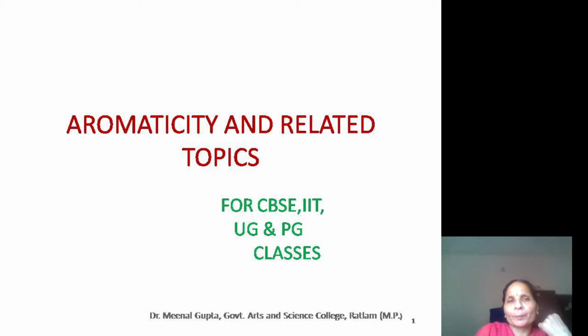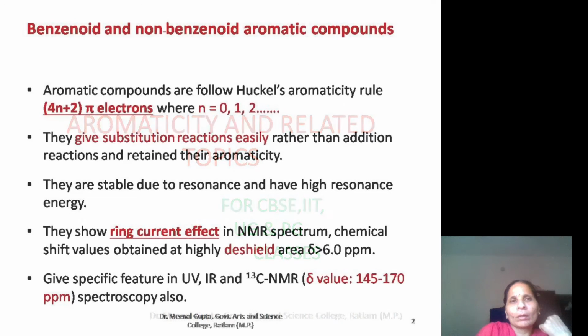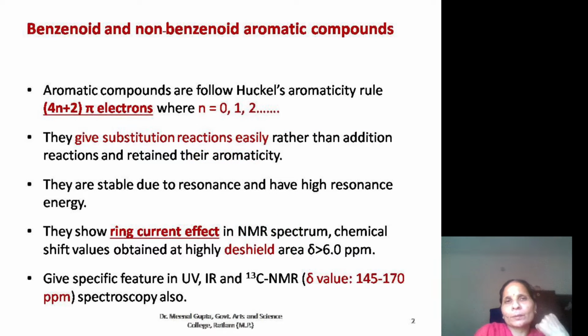My video topic is aromaticity and related compounds. What are aromatic compounds? Aromatic compounds are those compounds which follow Huckel's aromaticity rule, that is 4n plus 2 pi electrons, where n is an integer number, maybe 0, 1, 2, 3, 4, and so on, depending on the structure of the compound.